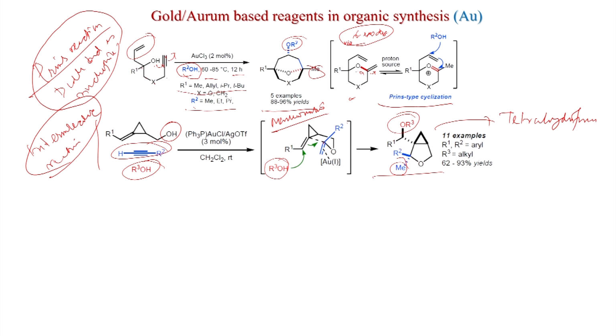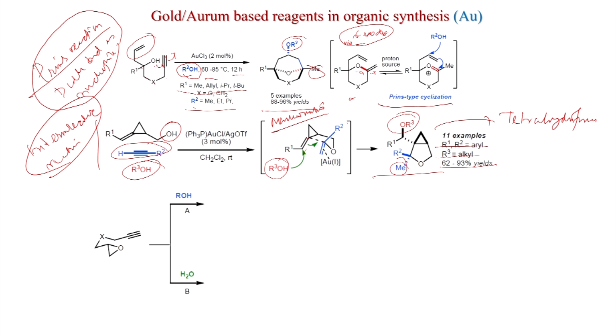So, this is the newly generated carbon-carbon bond here, because R3 attacks here, then this carbon attacks to here and you get a methyl group. So, this cyclopropyl containing tetrahydrofuran is obtained in 62 to 93% yield, and R1, R2 can be aryl, R3 can be alkyl. So, generally alcohols like ethanol, methanol, propanol can be added.